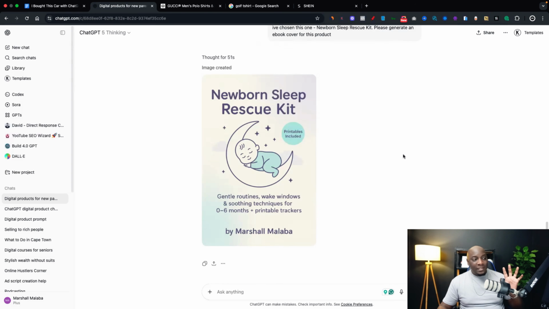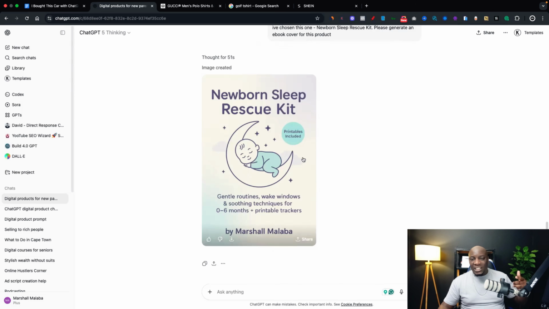And as you can see now, it's done creating the ebook cover. It's called the Newborn Sleep Rescue Kit. There are printables included. It's got this nice, beautiful image of a baby sleeping on the moon there. Then it goes to say gentle routines, wake windows, and soothing techniques for 0 to 6 months, plus printable trackers. And then it puts my name there by Marshall Malawa. Now, if I don't want my name to appear there, I can just tell it, please remove my name. Or I can tell it, just change the colors and use these different types of colors.